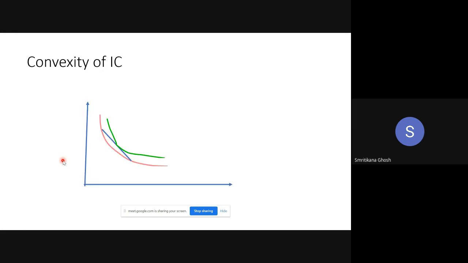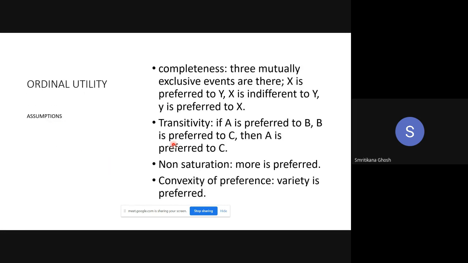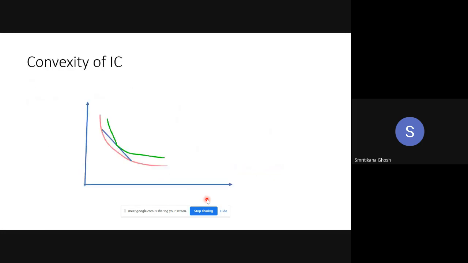Now the next one, convexity of indifference curve. As I said, convexity, look, there was a slope. There is one of the assumptions: convexity of preference. This is one of the assumptions of the ordinal approach. And here we say variety is preferred. I explained how variety is preferred. The same thing I am explaining here with the help of a diagram.